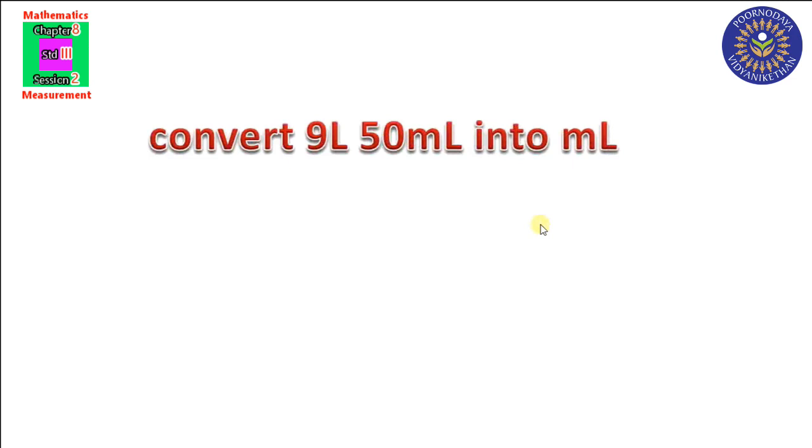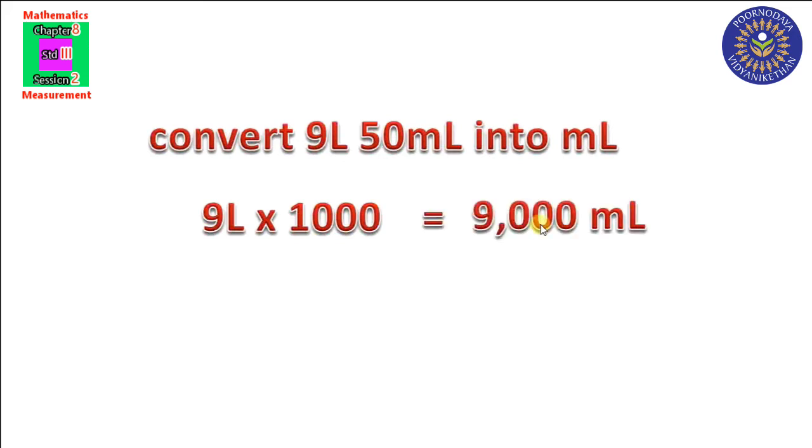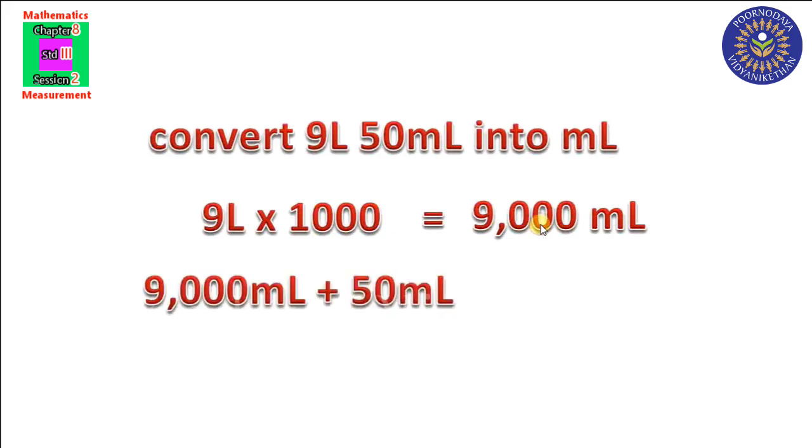Okay. The next question. Convert 9 liter 50 milliliter into milliliter. We know 9 liter is equal to 9 liter into 1000 is equal to 9000 milliliter. Okay. Next we are going to add this 50 milliliter to this 9000 milliliter. 9000 milliliter plus 50 milliliter is equal to 9050 milliliter. Did you understand?